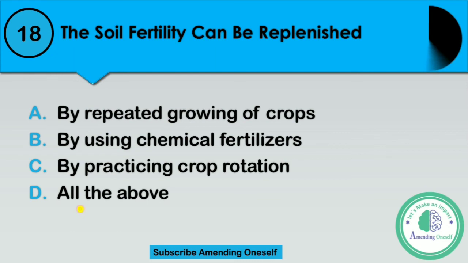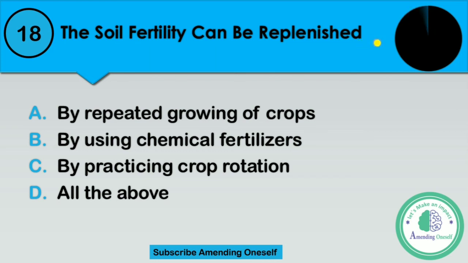I repeat options. Option A, by repeated growing of crop. B, by using chemical fertilizers. C, by practicing crop rotation. Or D, all of above. Question is, the soil fertility can be replenished. You have to select from the following. Replenished by.